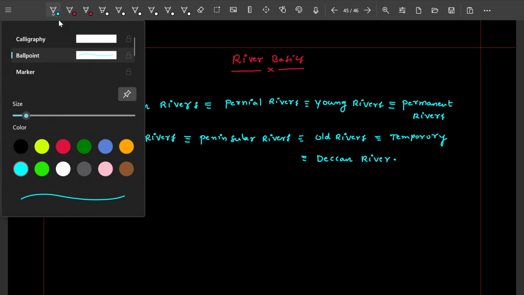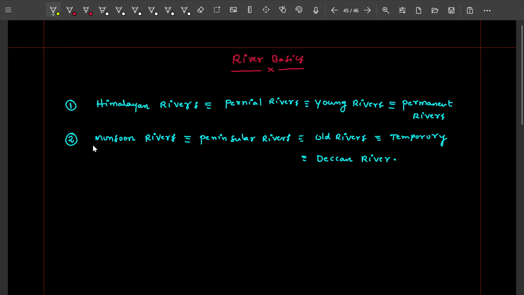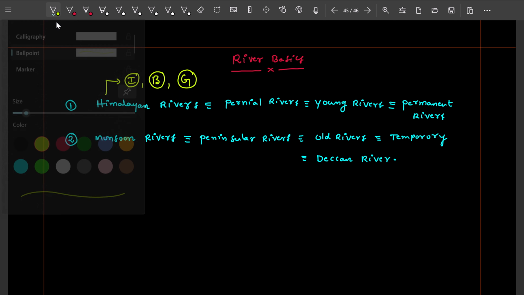Okay. Then we have to see the examples of Himalayan rivers and monsoon rivers. The examples of these Himalayan rivers are only three rivers in India: the Indus River, the Brahmaputra River, and the Ganga River. These three are the Himalayan rivers.